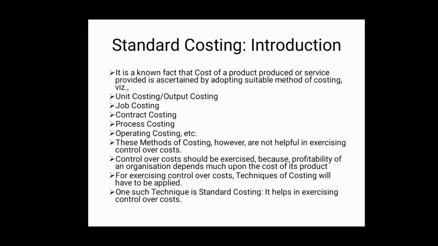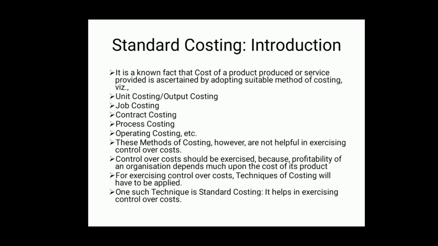Standard costing introduction. It is a known fact that cost of a product produced or service provided is ascertained by adopting suitable method of costing, namely unit costing or output costing, job costing, contract costing, process costing, operating costing, etc. These methods of costing, however, are not helpful in exercising control over costs.